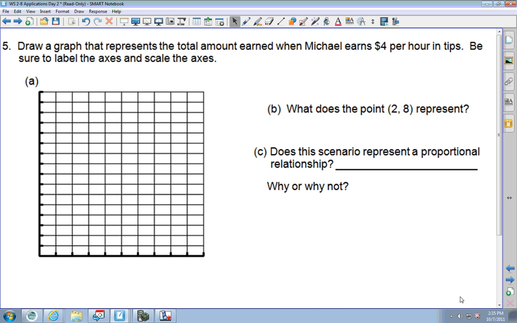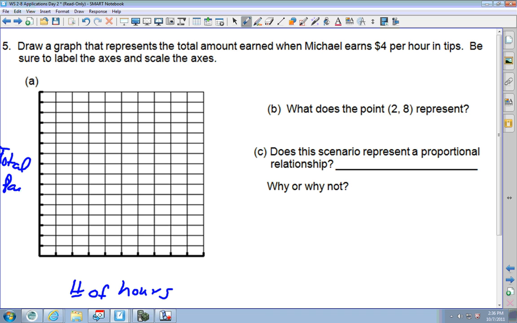Okay. So pause the video, see if you can draw your own graph and figure out what this might be. It says draw a graph that represents the total amount earned when Michael earns $4 per hour in tips. Be sure to label the axes and scale the axes. So first off, what do I have? I've got number of hours, and then up here is going to be their total pay.